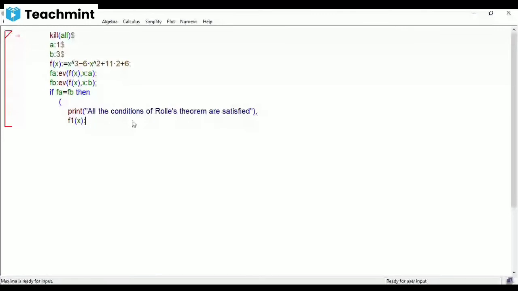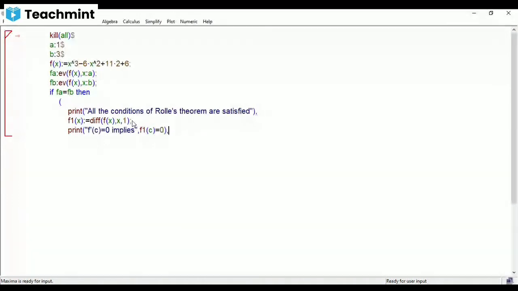That is the derivative. f1 of x is also a function. So differentiate f of x with respect to x one time. And after this, we have to find, what do you have to find? Print f dash of c equal to 0 implies, comma, f1 of c is equal to 0.